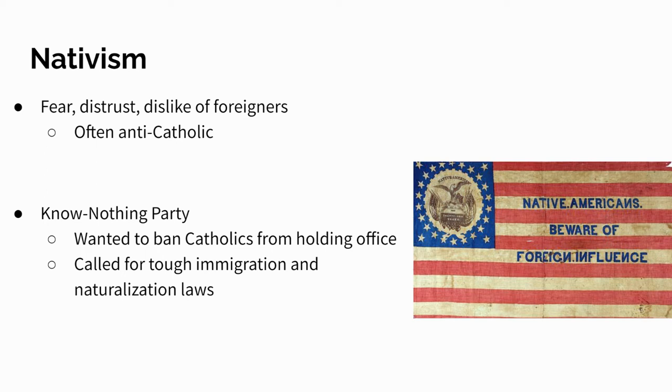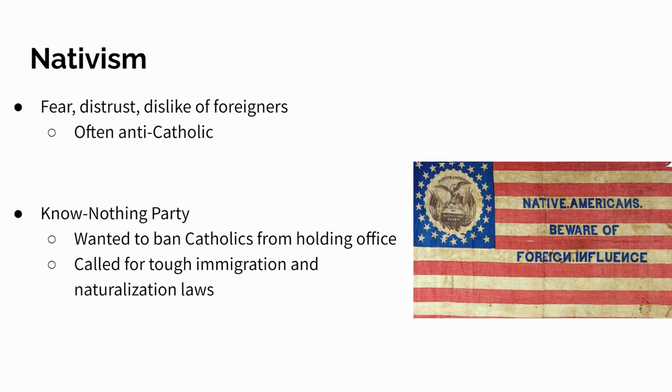Okay, so nativist groups want to limit the political power of immigrants. And in fact, there's even a political party formed about the distrust of immigrants, and that party is called the Know Nothing Party. It is a party formed due to nativism. Another belief that they have is they want to ban Catholics from holding office, and they want tough immigration and naturalization laws. And that means they want to make it harder for people to come to America, and the people that do come to America, they want to make it harder for them to become citizens.